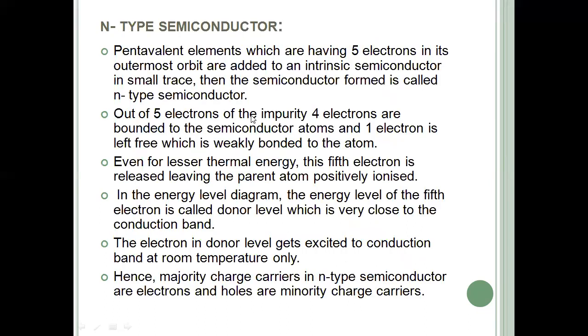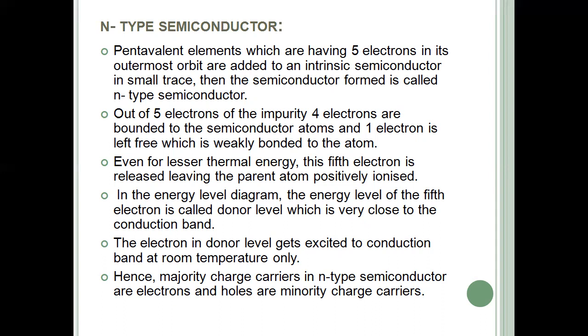Coming to the N-type semiconductor, this N-type semiconductor can be prepared by doping a pure semiconductor material with a pentavalent element, which has 5 valency electrons. The name itself specifies pentavalent. Pentavalent means 5 valence electrons will be present in the material. So when you add such an impurity to an intrinsic semiconductor in small traces, such an extrinsic semiconductor is called an N-type extrinsic semiconductor.